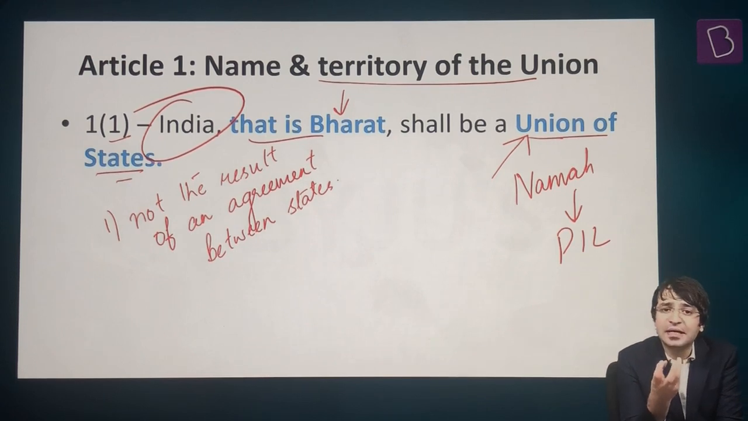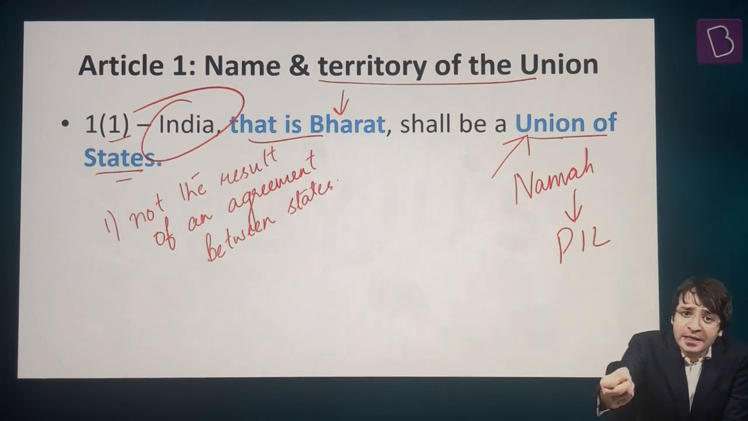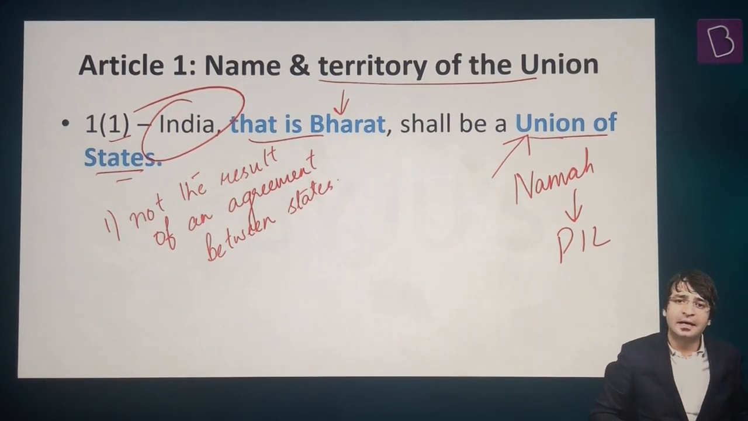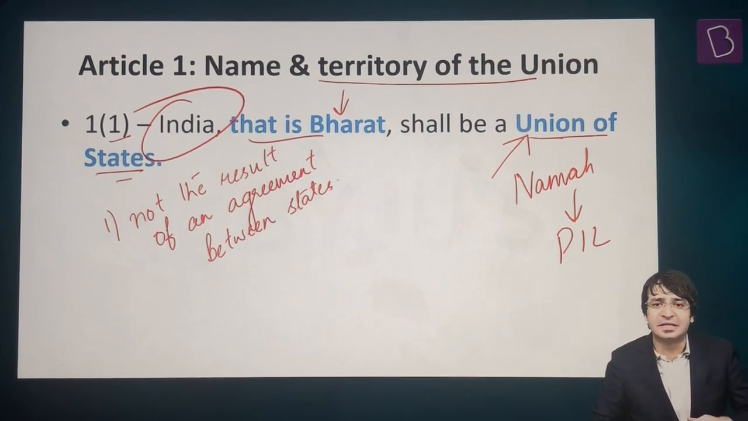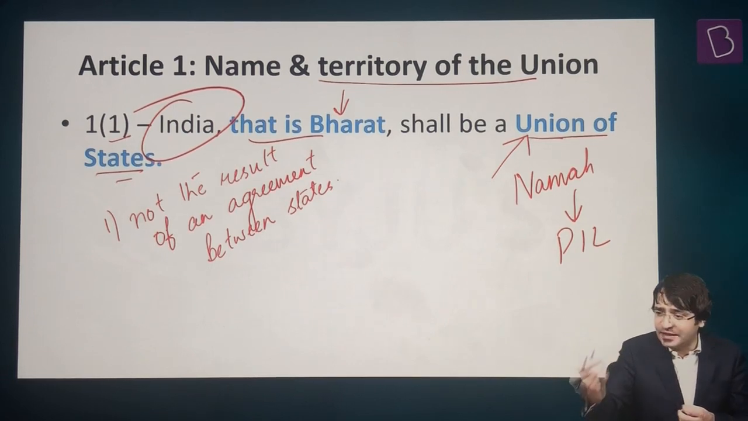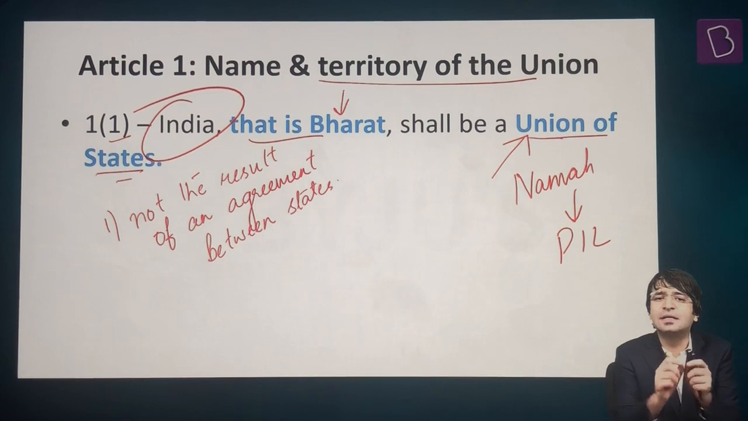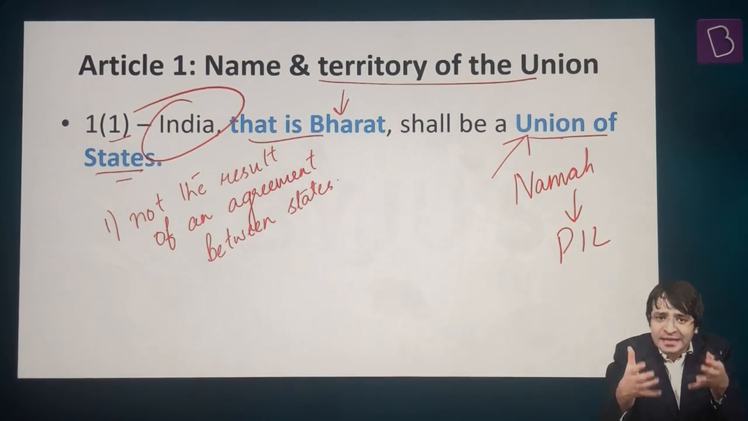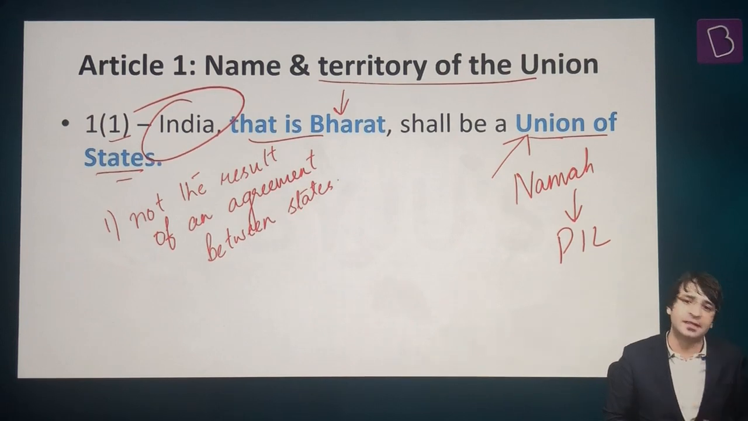India as a political entity was already there. Now these princely states were given an option. Either you can join India or you can join Pakistan. And thanks to Sardar Vallabhbhai Patel, the majority of these princely states decided to be part of India. They decided to accede. They decided to merge with the Union of India. That is why we can't call it a federation of states, because India is not the result of an agreement between the states. That's one reason.